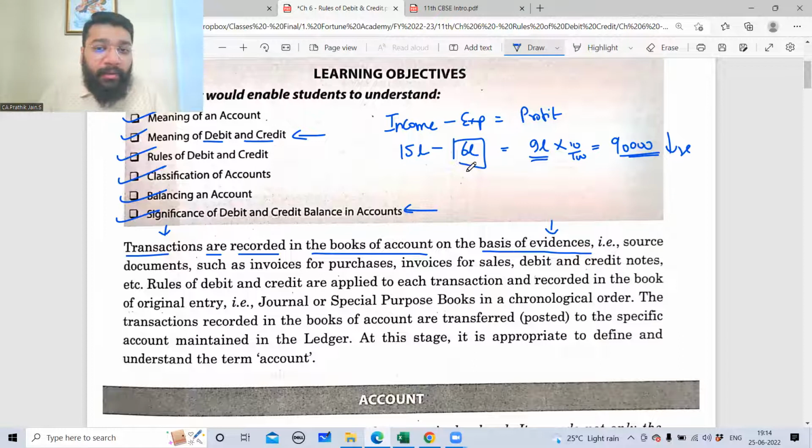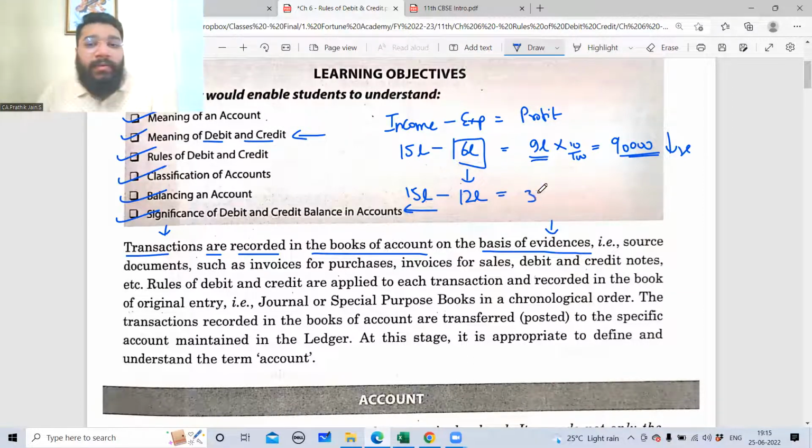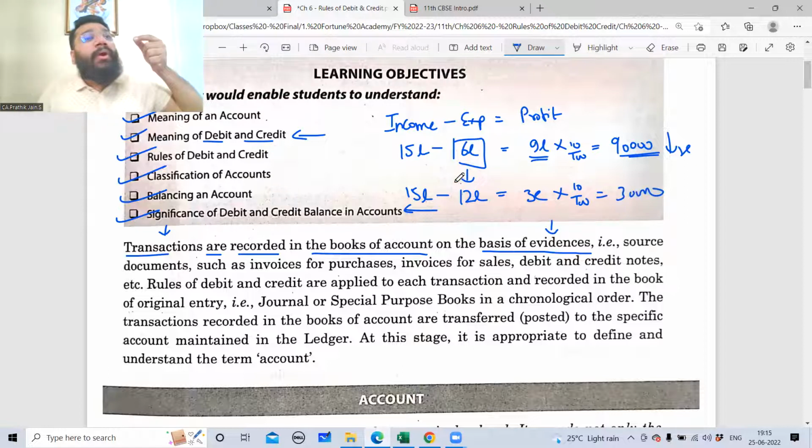So for example, my real genuine expenses is 6 lakh, for which I have every evidence. Now to decrease my profit, what did I do is, my income I've kept constant and I have increased my expenses from 6 lakh, I've made it to 12 lakh. Therefore, this has become how much now? 3 lakh. On 3 lakh, 10% is 30,000. Now, there's something called as auditing.